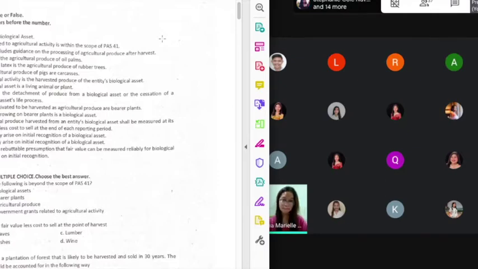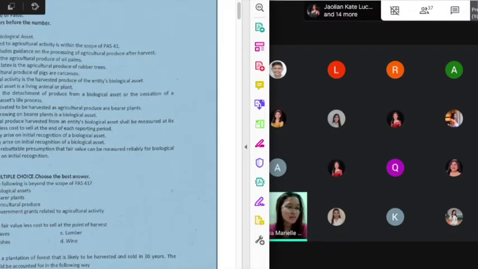Normally, it will be covered by PAS 2 already, by the standard on inventories. Before it is harvested, it is not yet an inventory. After it is harvested, it will now become an inventory. You will keep on encountering the point of harvest in PAS 41, class. If it's beyond the point of harvest, then that will no longer be a concern of PAS 41.